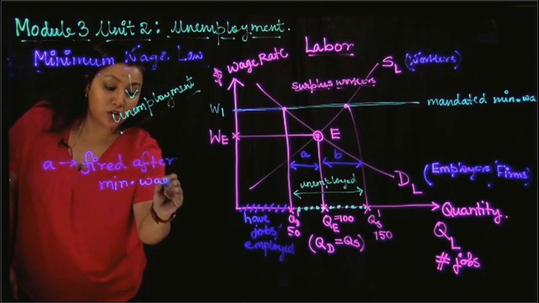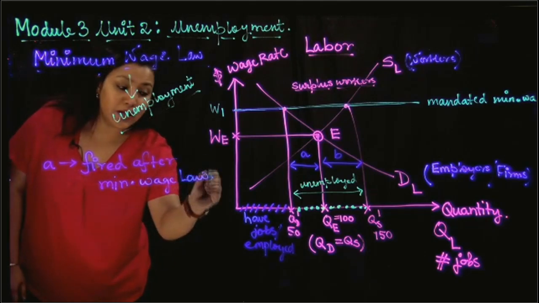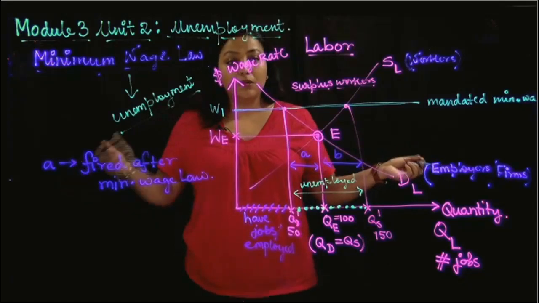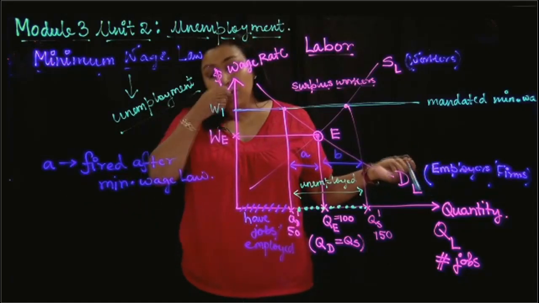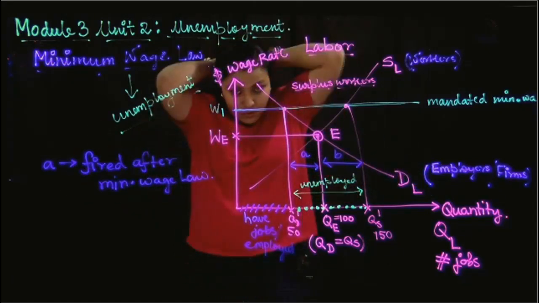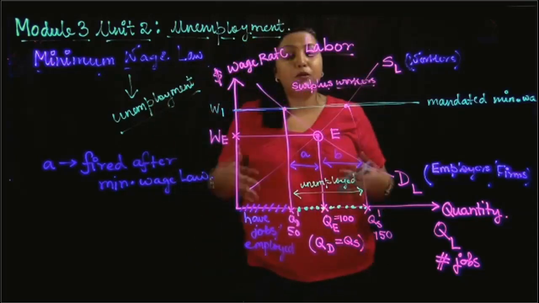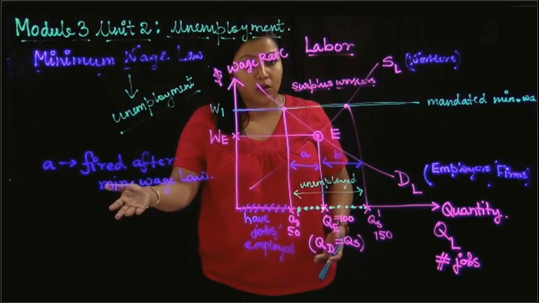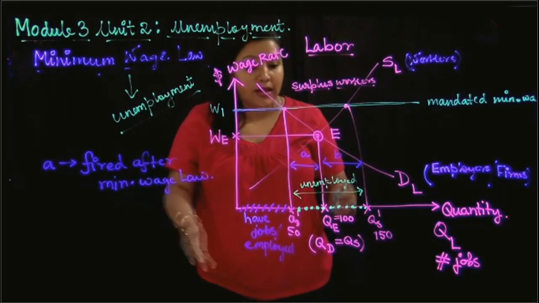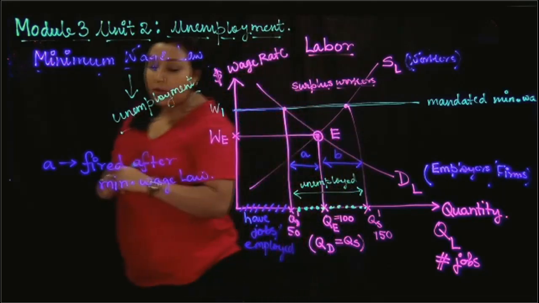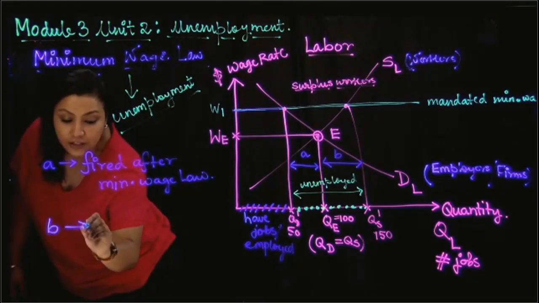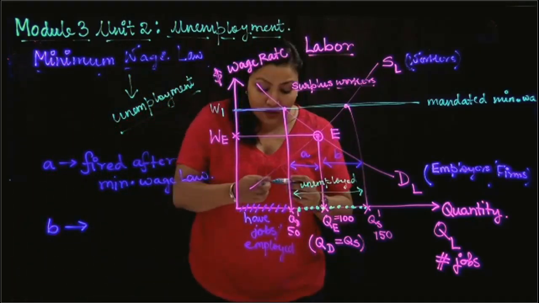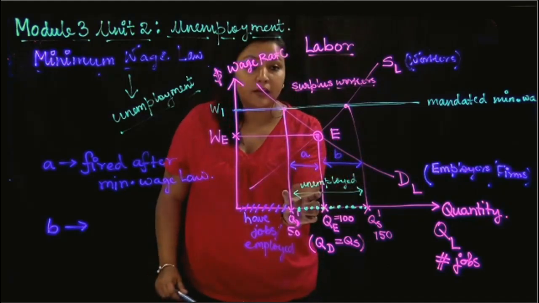And this is something that has been seen widely in the fast food restaurant business in United States. Due to minimum wage law, whenever the minimum wage rises, there are people fired in the fast food industry because of this reason. Okay, the fired workers. And there is an additional number of people who are unemployed, section B. Who are these people? These section B people are the ones who were not in the market earlier.